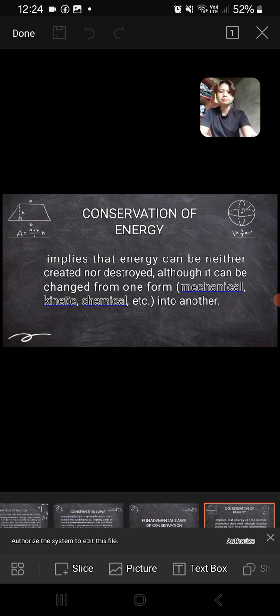So this means that energy cannot be created or destroyed. It can only change form, such as from chemical energy to kinetic or mechanical energy, while the total amount of energy remains the same.